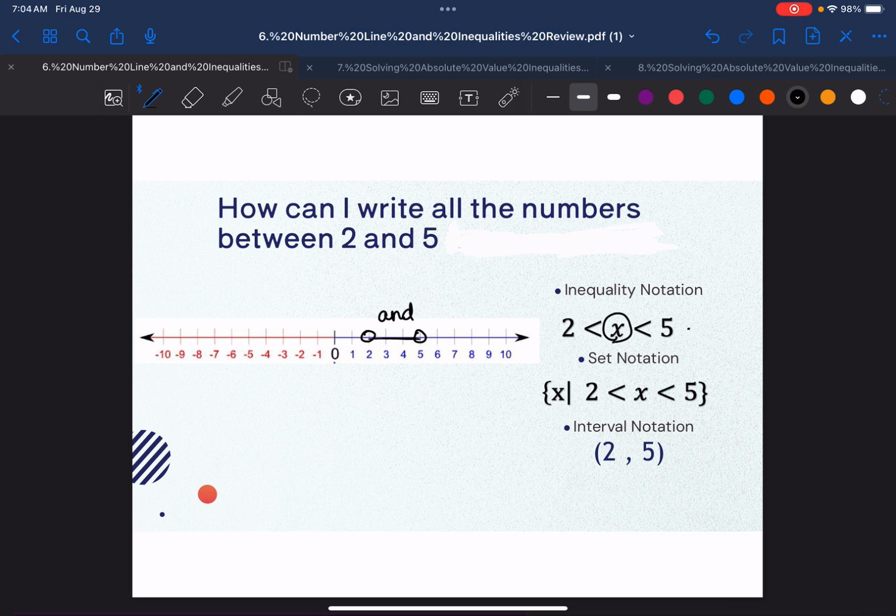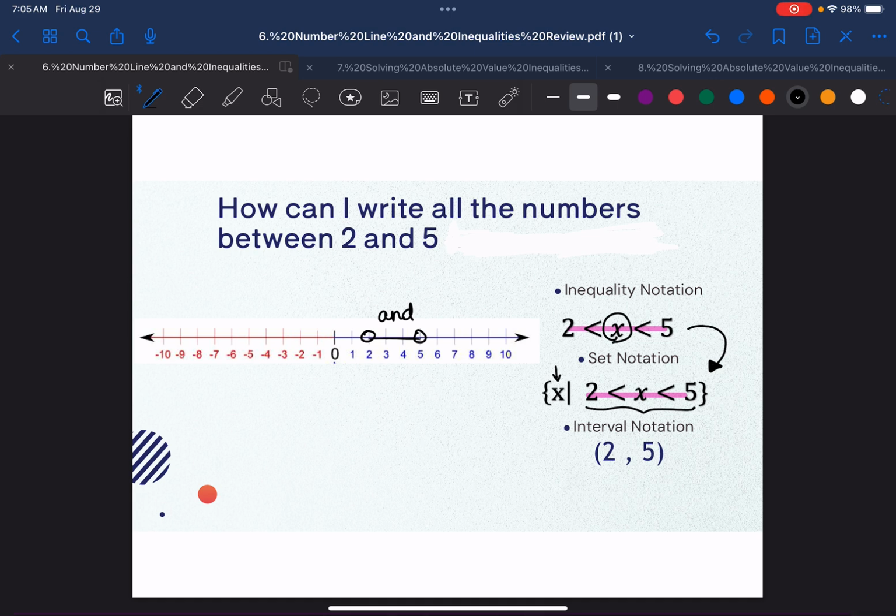That is how we would write this in inequality notation. We take inequality notation and make it fancy, is how I teach it. We make it fancy, we put makeup on it, we put on its nice boots, and it goes out. And notice that it's the same thing in the set. It's the same, except for set notation, we're also going to include what we call braces. And then this x right here, we read this like you're writing math. We read this as the set of x such that, and then this is the inequality. So notice that if you have your inequality notation, you're going to be able to do set notation pretty easily.